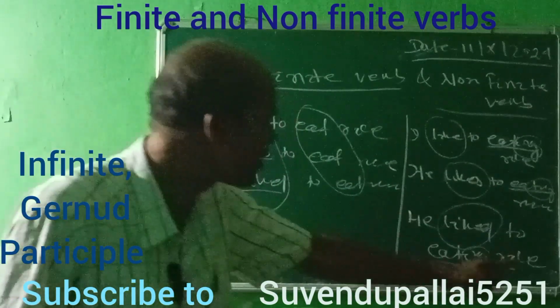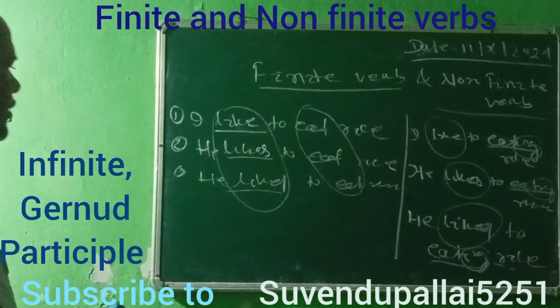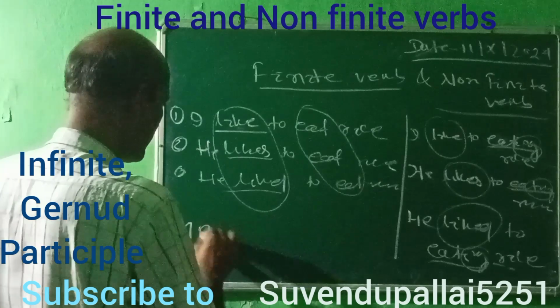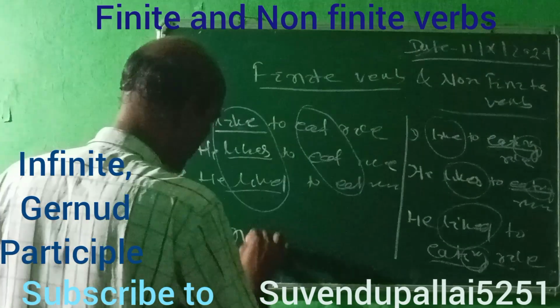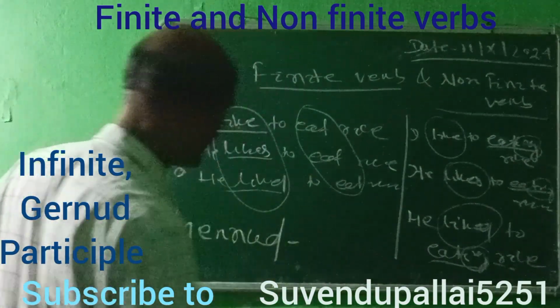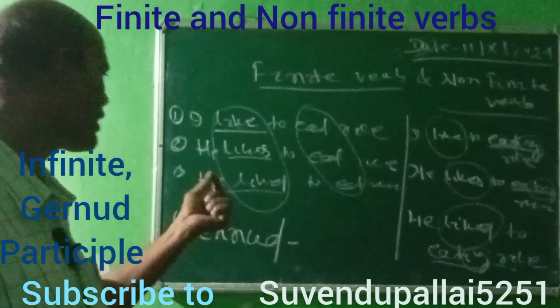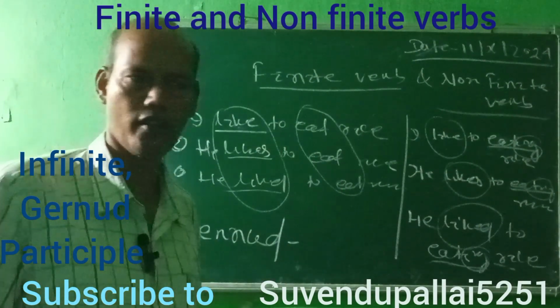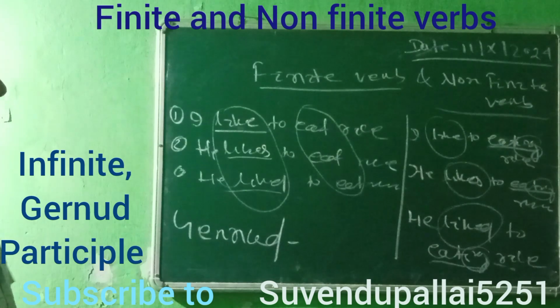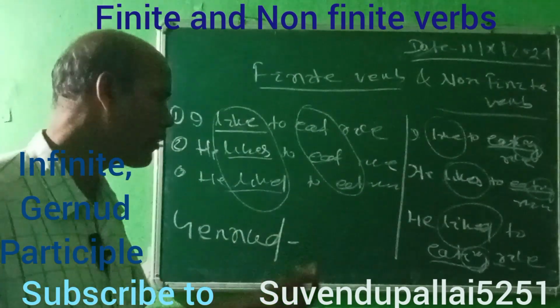So these are called gerund. What is gerund? Gerund is where there is ing in the verb, when we are adding the ing.